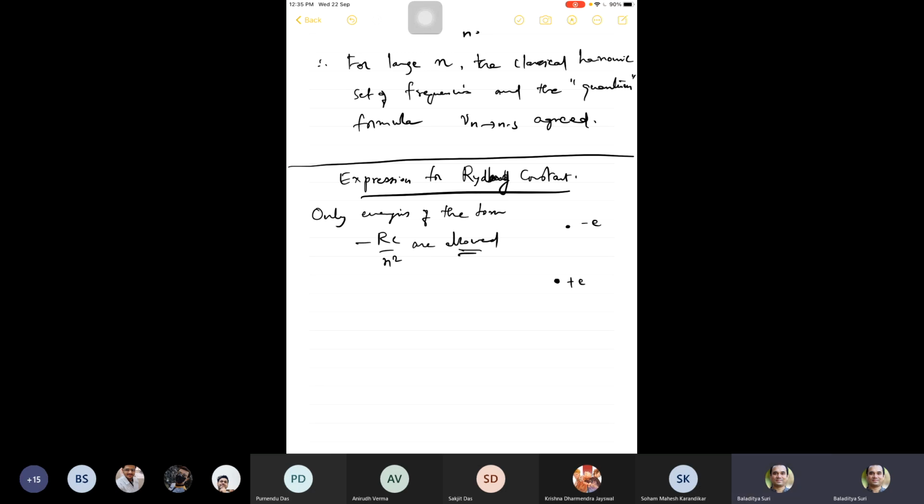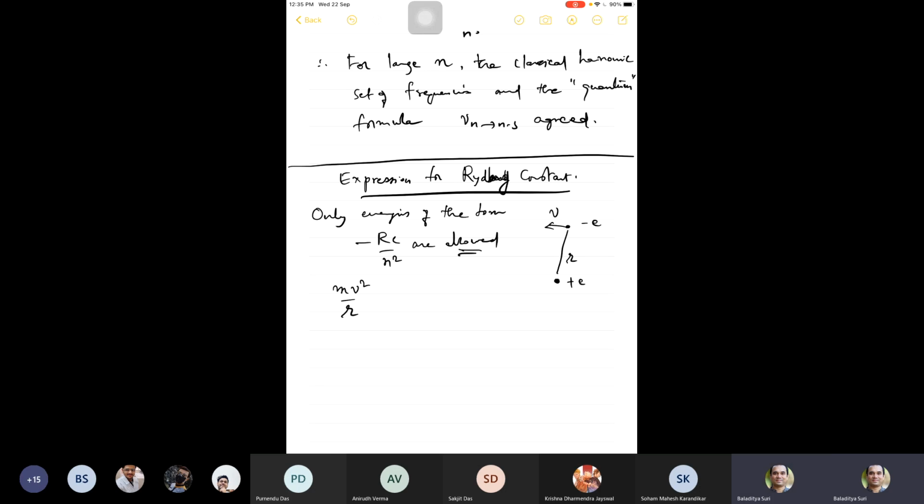Okay, this was something that Bohr kind of realized. And now he wanted to come up with a classical model which can predict the Rydberg constant. So he went about using simple Newton's laws. Let us say this electron is moving about with a velocity v. Then mv squared by r, and let r be the radius of the atom.